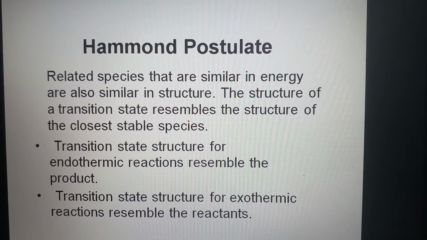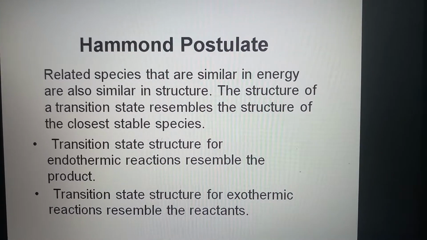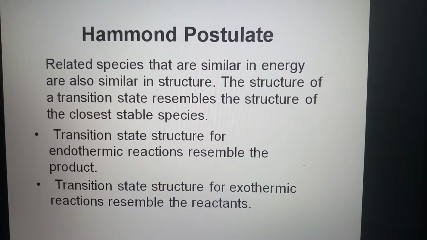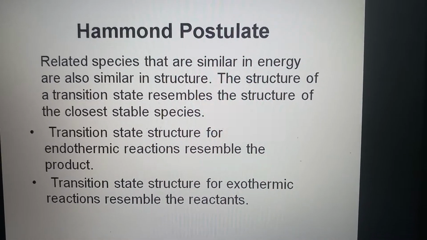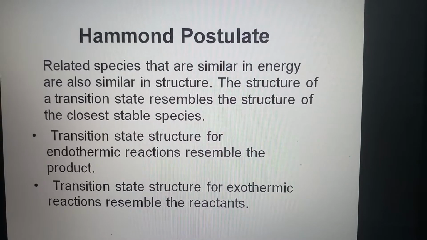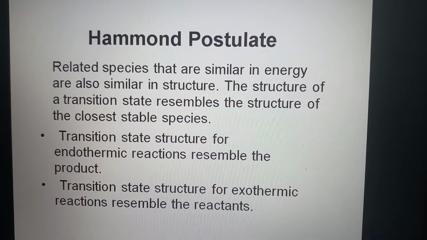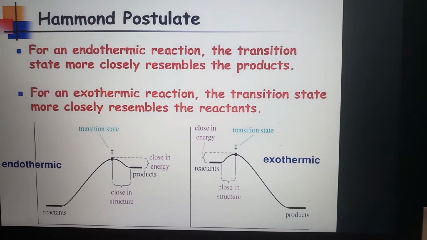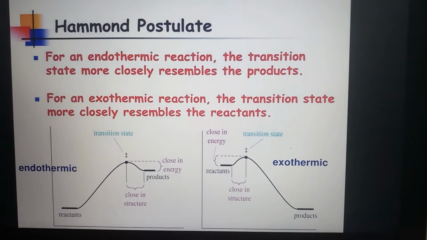The structure of a transition state resembles the structure of the closest stable species. Transition state structure for endothermic reactions resembles the product, and transition state structure for exothermic reactions resembles the reactants. Let us discuss in detail. This is the graphical representation of the Hammond postulate.